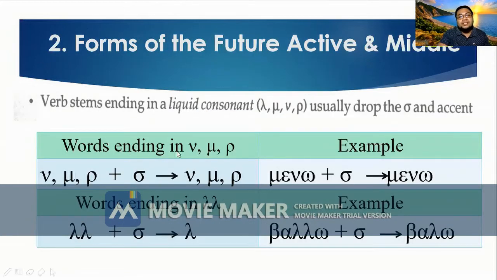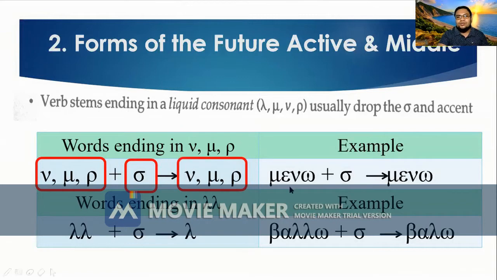For the words ending with lambda, mu, nu, or rho before the omega, when you add sigma, the sigma will not take effect. The letters still remain. That's why meno means I remain. So meno plus sigma in the future will not become menso, but it is still meno.